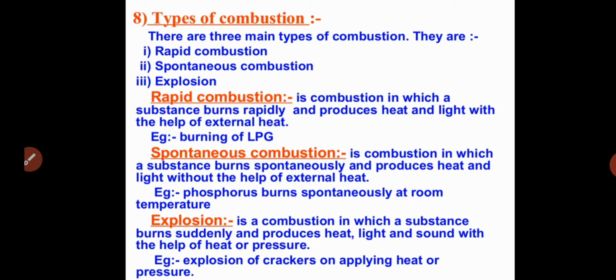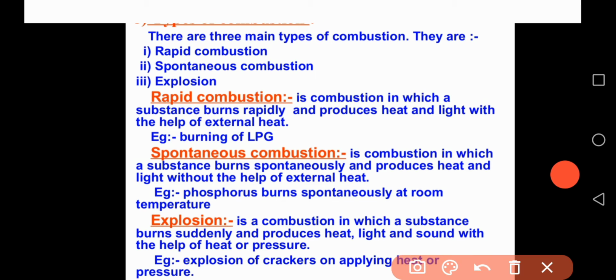First, you have to know the types of combustion. Combustion we already learned about. Combustion is a chemical process that produces heat and also light, by using the ignition temperature. There are three types of combustion. They are rapid combustion, spontaneous combustion, and explosion.